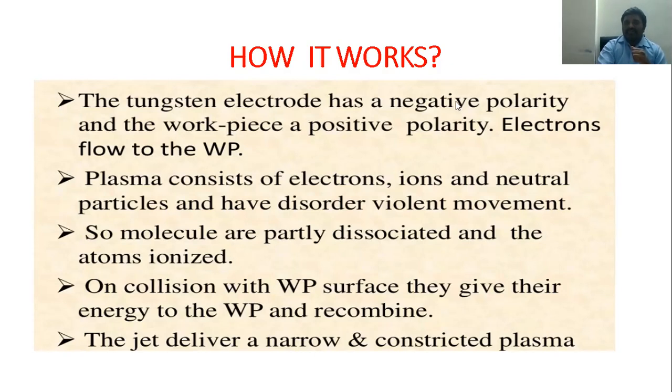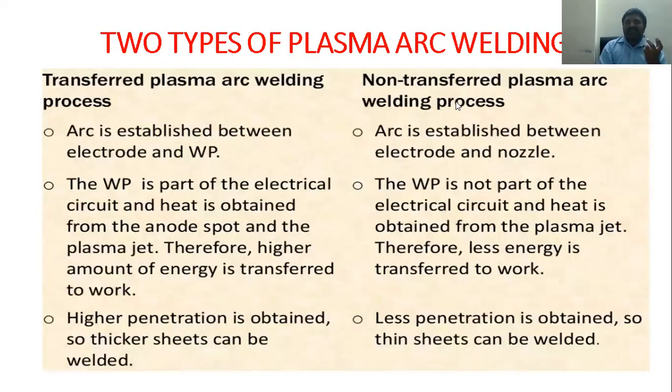Here we have two types of plasma: transfer plasma and non-transfer plasma. This is a very important point. In transfer plasma, the arc is established between the electrode and the workpiece. In non-transfer plasma, the arc is established between the electrode and the nozzle. In transfer plasma, the workpiece is part of the electrical circuit, and heat is obtained from the anode spot.